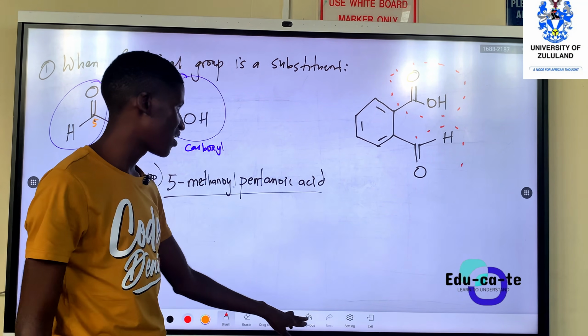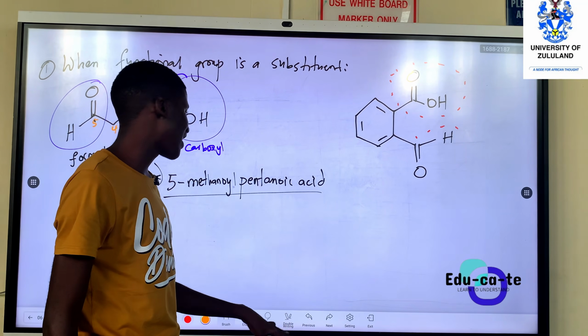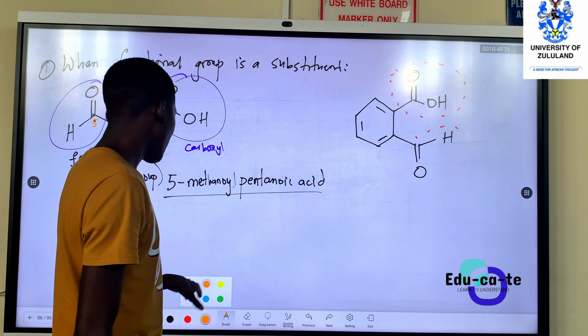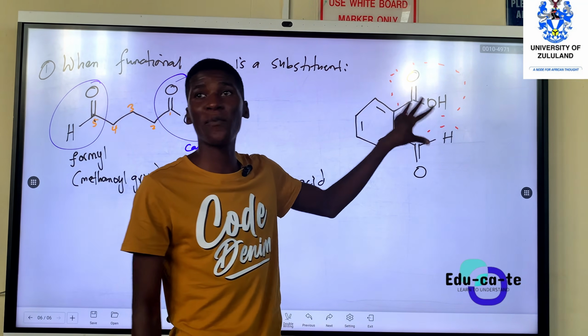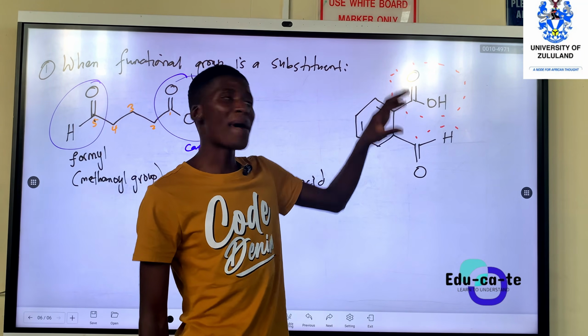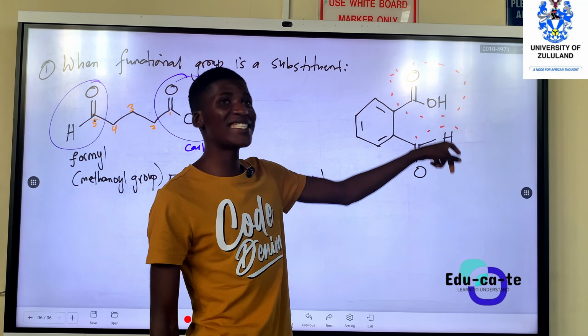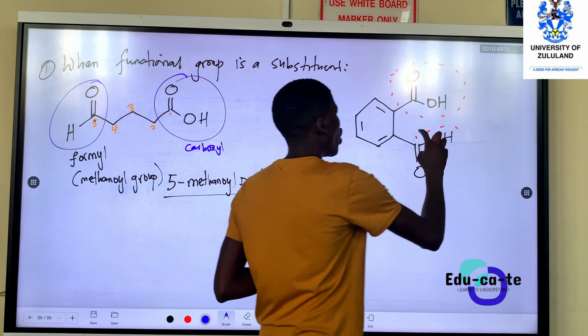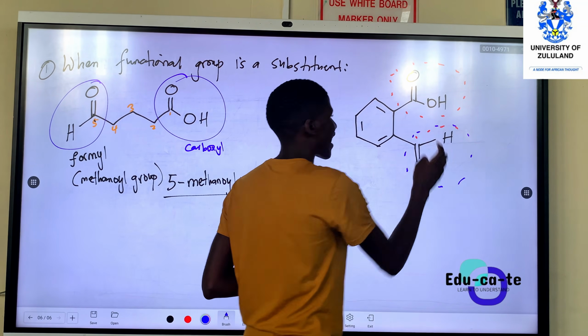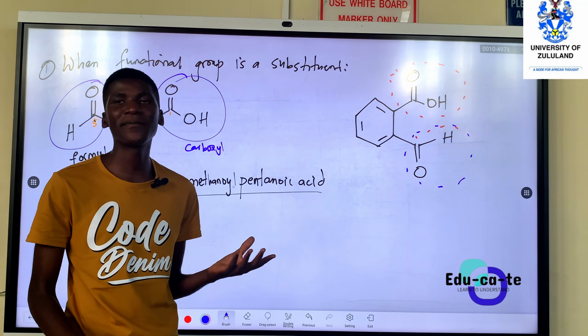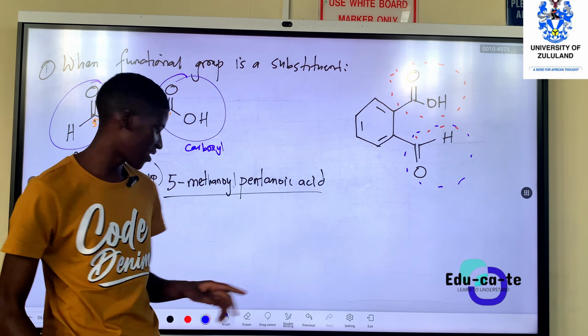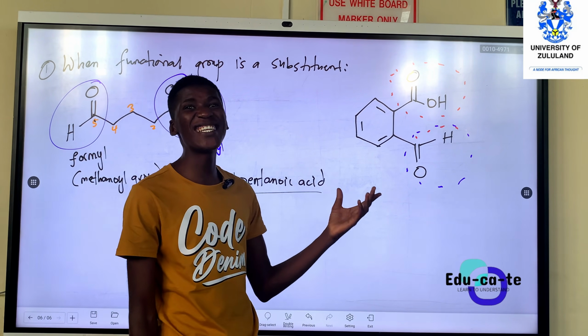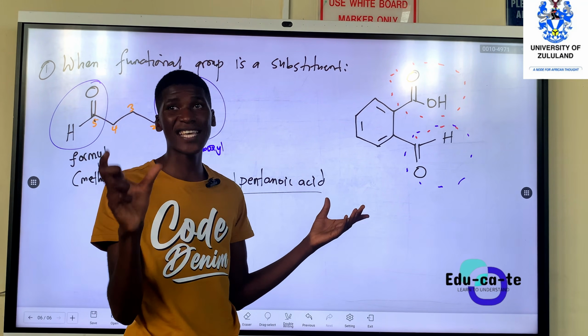The carboxylic acid is more powerful. So essentially you can say this is a carboxylic acid. But the aldehyde we now treat as the substituent. So what do we call this substituent? Formyl, or rather methanoyl. So when you want to mention its number, call it methanoyl.